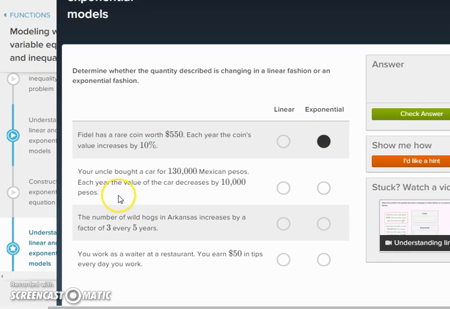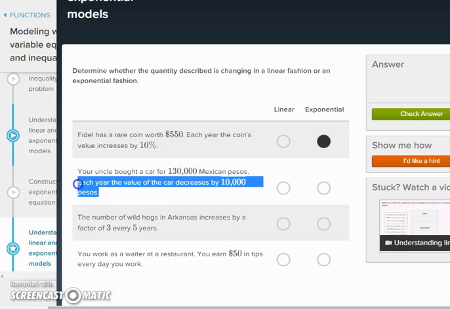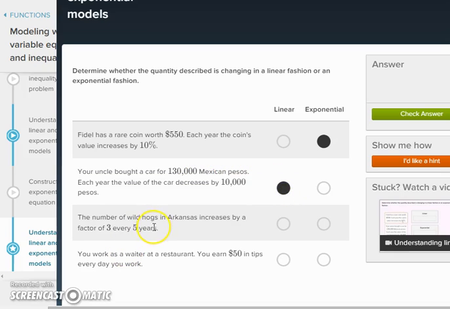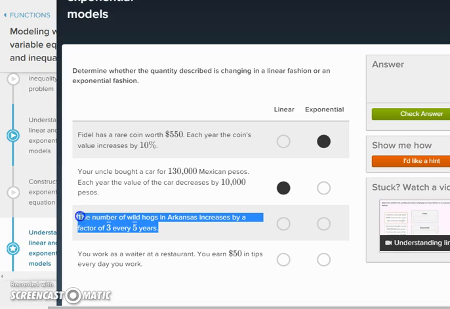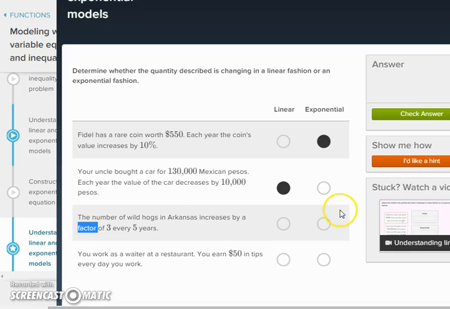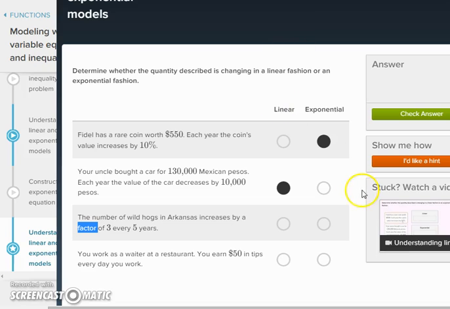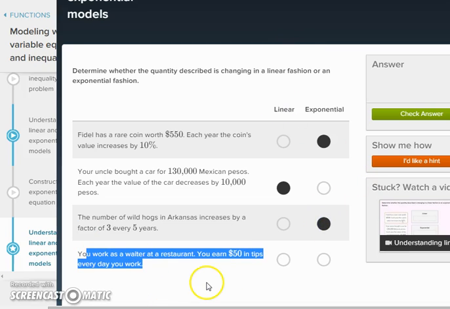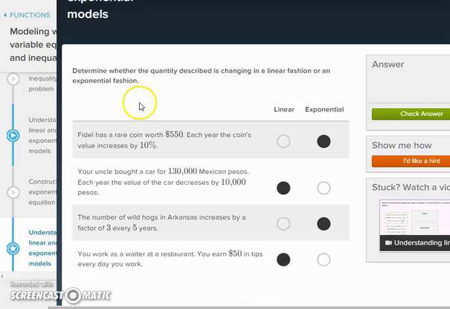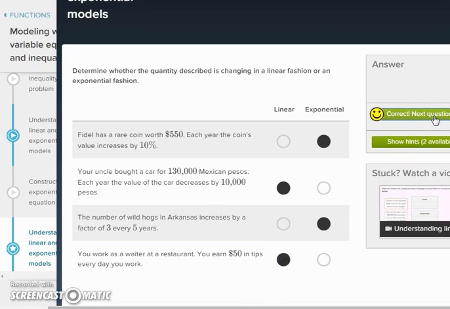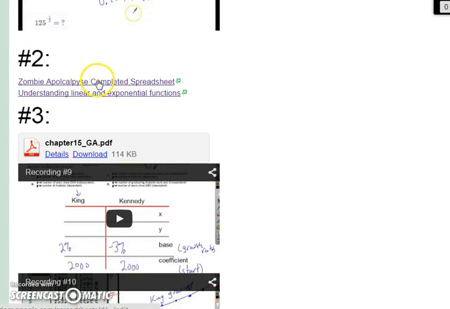Exponential. Okay, Uncle bought a car, and each year it decreases by 10,000 pesos. Linear because of each. The number of wild hogs increases by a factor of 3. So this word factor means multiplier. Exponential. Factor means multiplier. Exponential. And you work as a waiter and you earn $50 every day. Linear. Okay? So if you would please, I'd like you to practice that assignment. It's in the middle of the page.